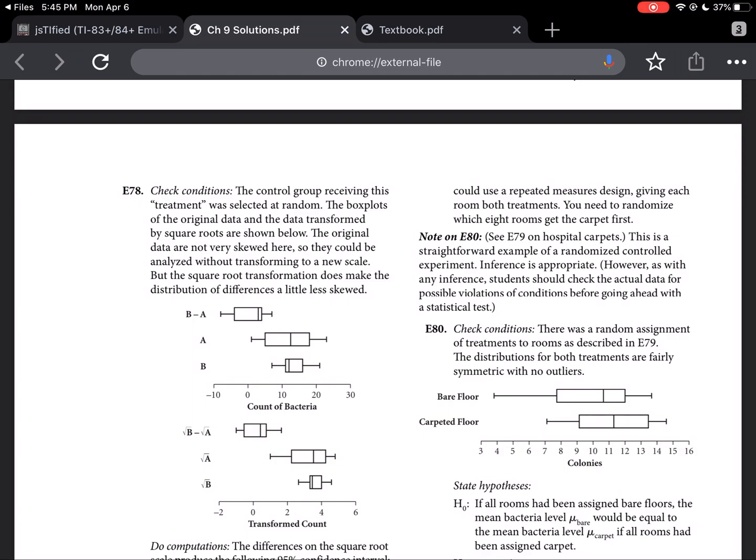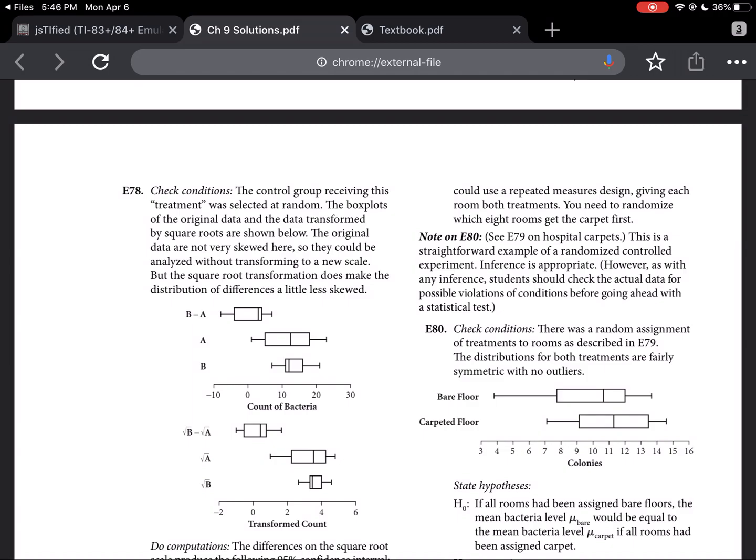Occasionally I'll get students who will say, why not carpet half the room? And I understand in your mind you might be thinking, hey, then I get both treatments in the same room at the same time. I can just compare one side to the other. But there's no guarantee that one side is going to get used just as frequently as the other. Plus, the aesthetics of that probably mean that it's not likely to happen. I don't think most people would want their rooms to look that way in the hospital. So I get where you're coming from, and that doesn't sound like a terrible idea. It's just probably not very practical.